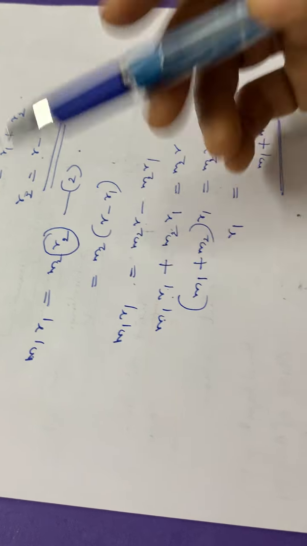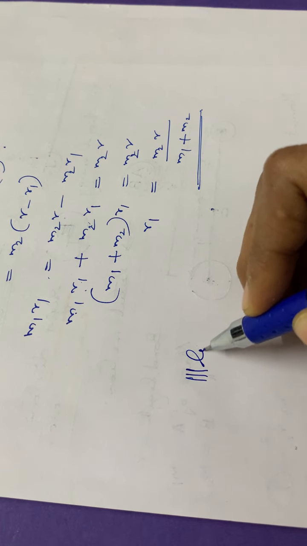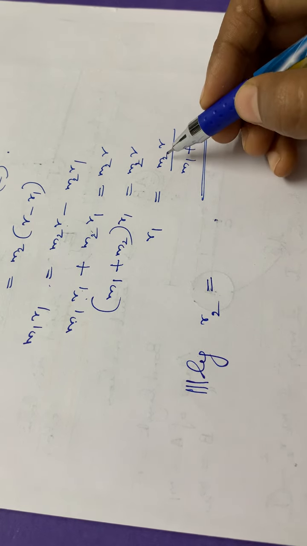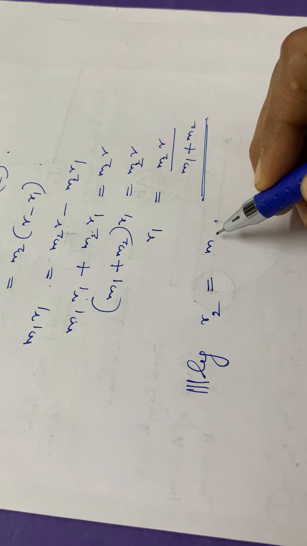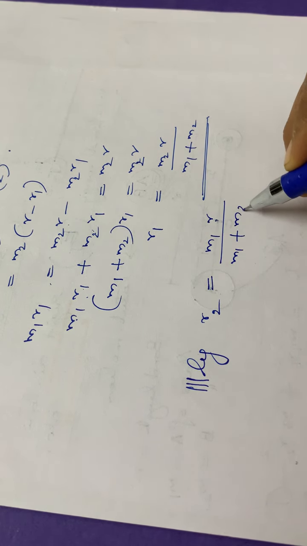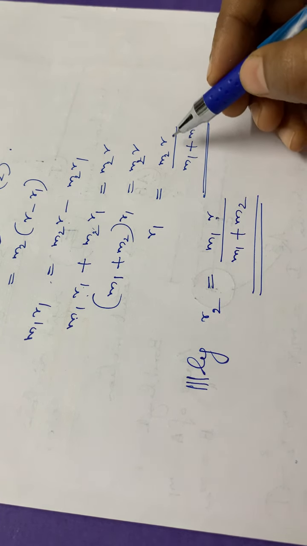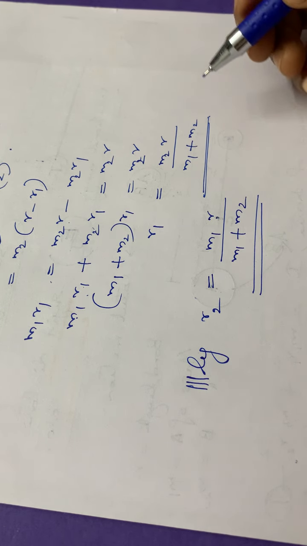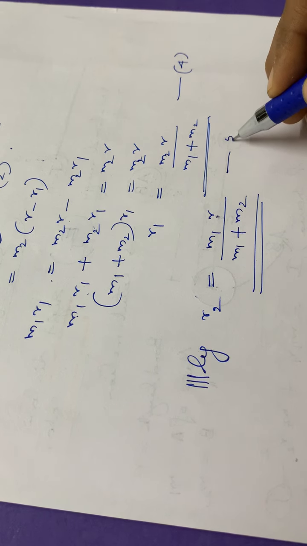Again substitute here, and then we will be having another similar equation. So here we got R1. So then while comparing to this equation, we can write it as R2 is equal to M1 R divided by M1 plus M2, and R1 is equal to M2 R divided by M1 plus M2. So we got two equations. So this is equation number 4 and this is equation number 5.